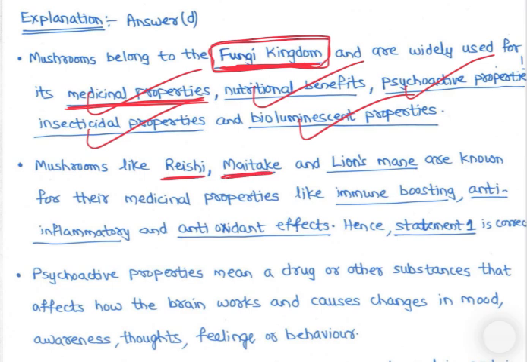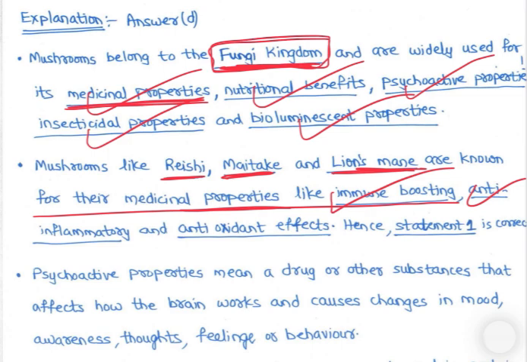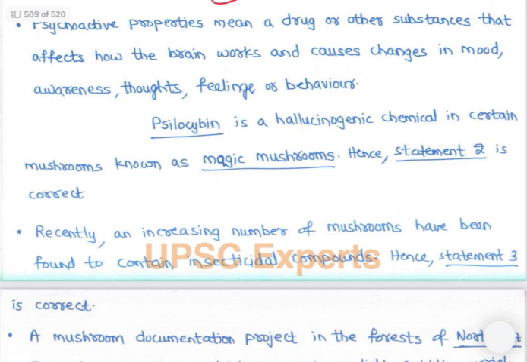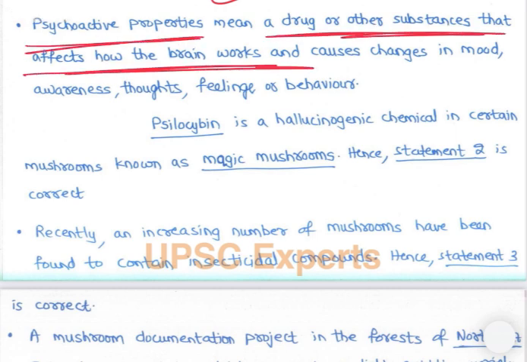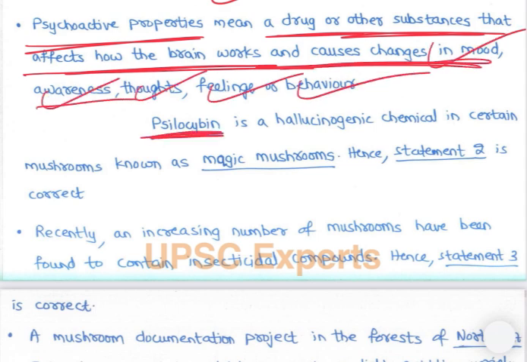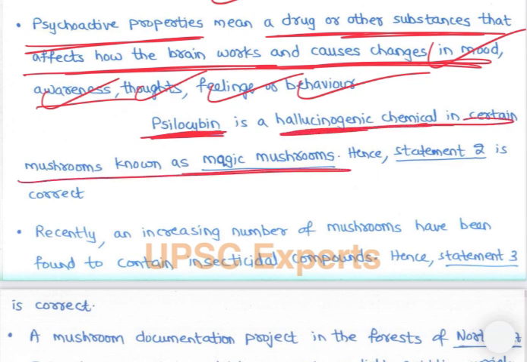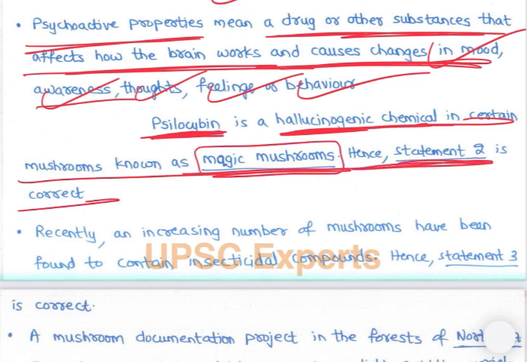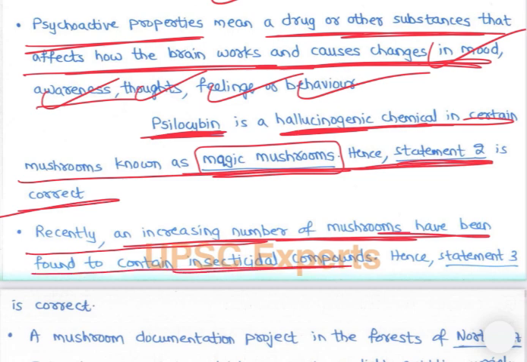Mushrooms like reishi, maitake, lion's mane are known for their medicinal properties like immune boosting, anti-inflammatory, and antioxidant effects. If you look, Gucci mushrooms also are. Then psychoactive properties means a drug or other substances that affect how the brain works and cause changes in mood, awareness, thoughts, feelings, and behavior. Psilocybin is a hallucinogenic chemical in certain mushrooms known as magic mushrooms. Hence, statement 2 is correct. Recently, an increasing number of mushrooms have been found to contain insecticidal compounds.